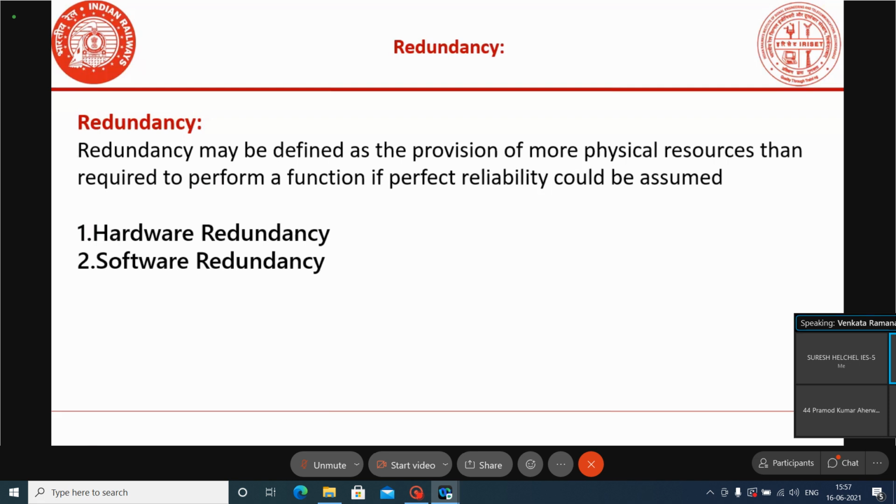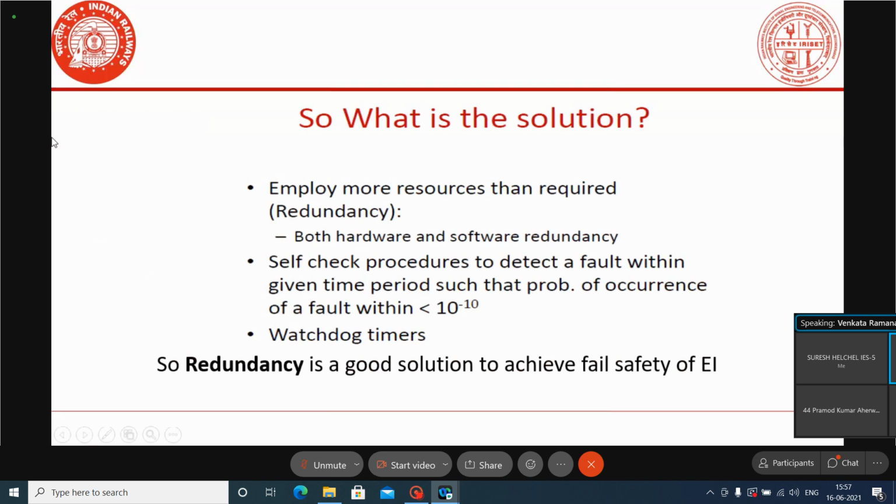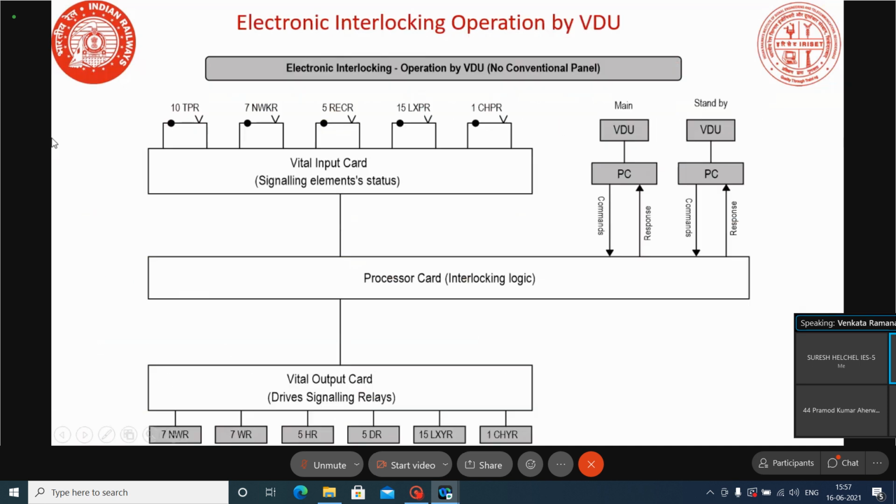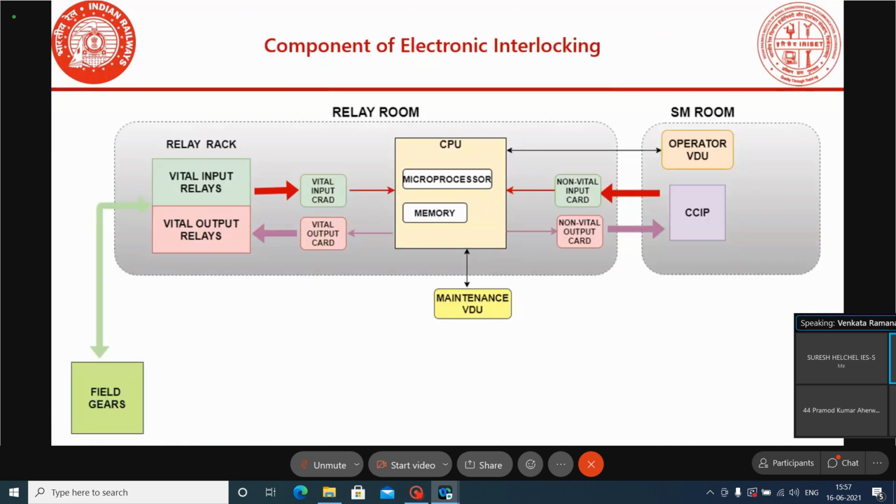If you look at one system, these are the hardware parts: vital input cards, vital output cards, non-vital input cards, non-vital output cards, and the CPU. In the design of the vital and non-vital input and output cards, they use reliable components, and these are working almost well.